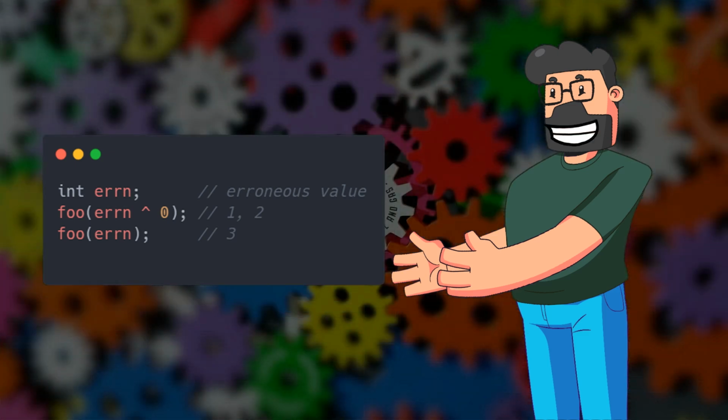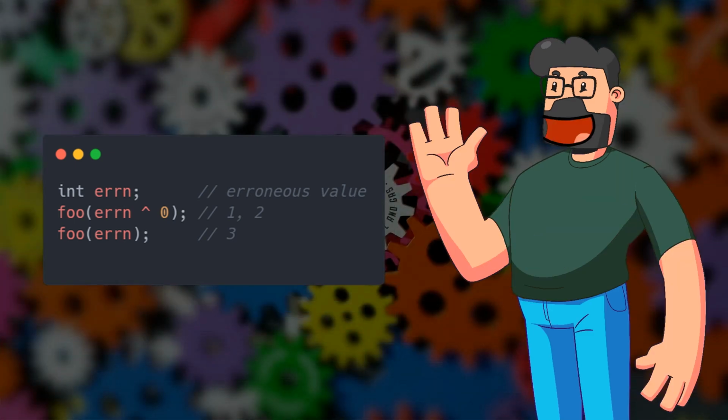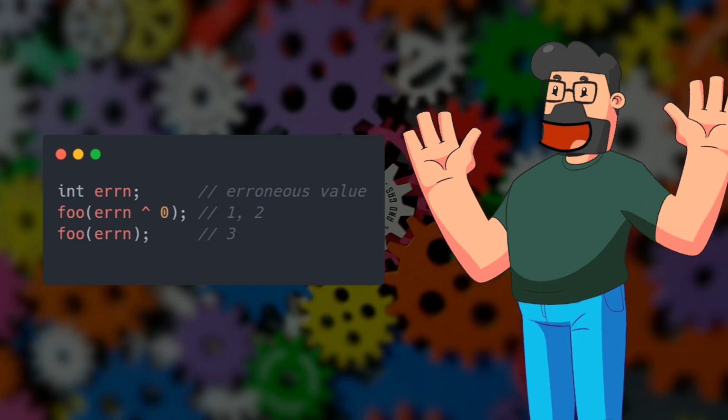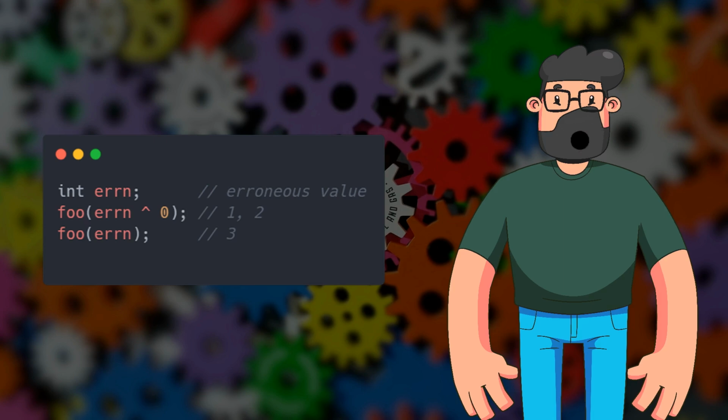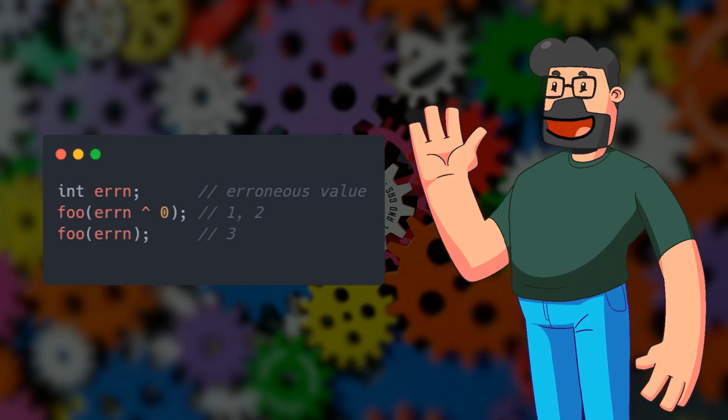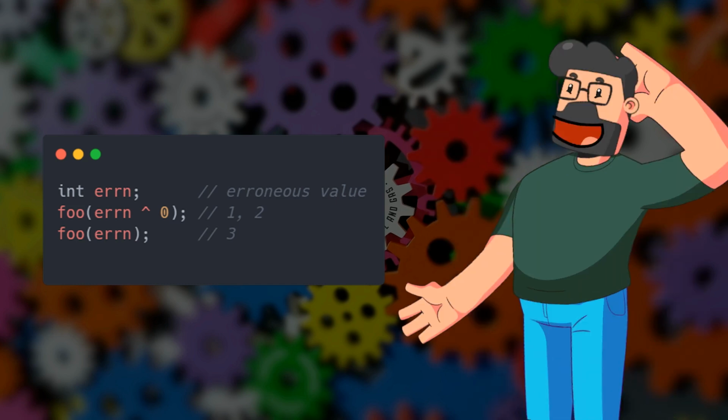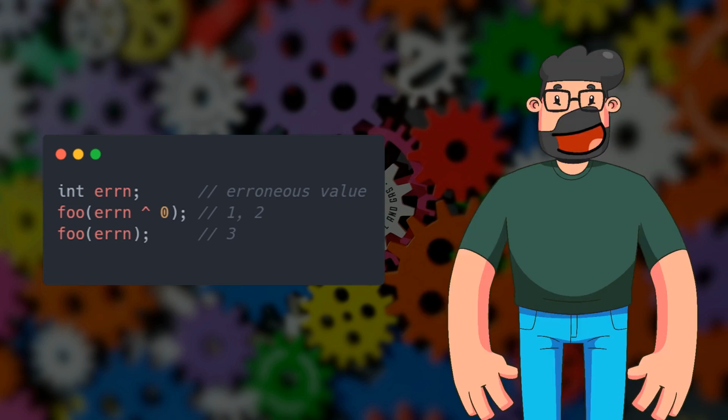Continuing on our journey through this C++ maze, we come across another snippet of code involving an integer variable, errn, with an erroneous value. As we pass this variable through a function foo with different parameters, we encounter varying outcomes, some leading to erroneous behavior, while others remain undiagnosed. It's like navigating through a sea of uncertainties with each step we take, isn't it?